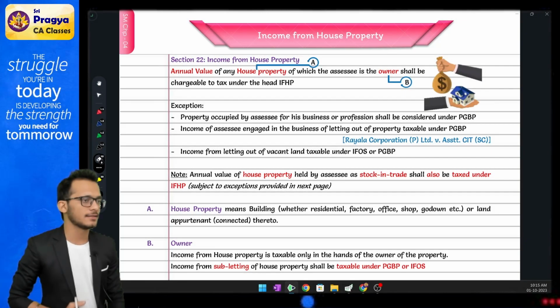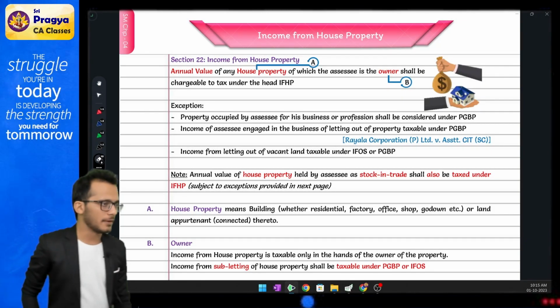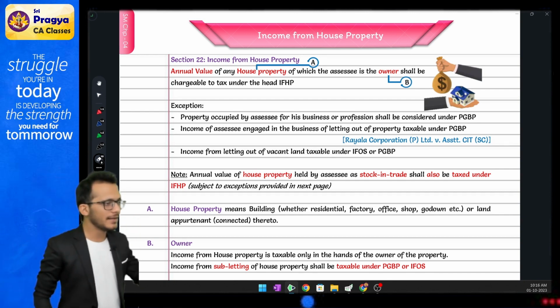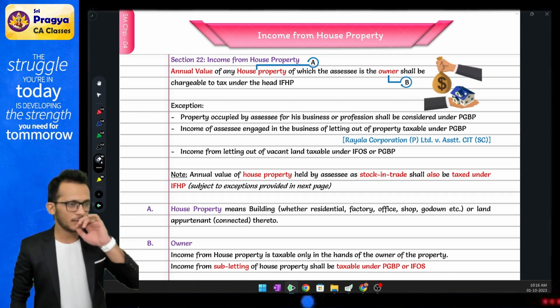Moving to the next set of income, called income from house property. A very simple, straightforward heading, nothing great to discuss in this chapter. So let's quickly understand this chapter.